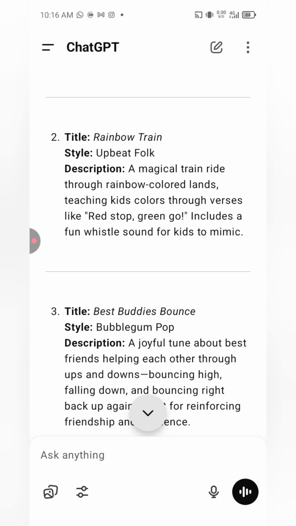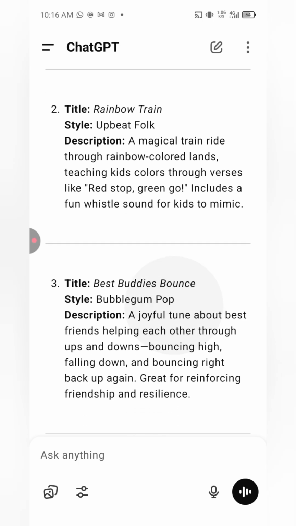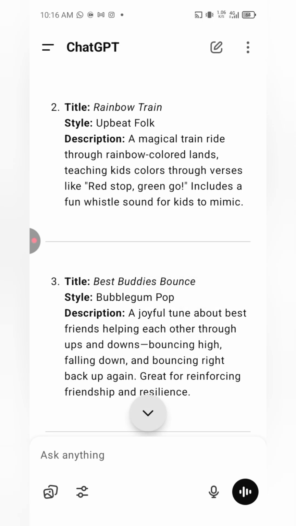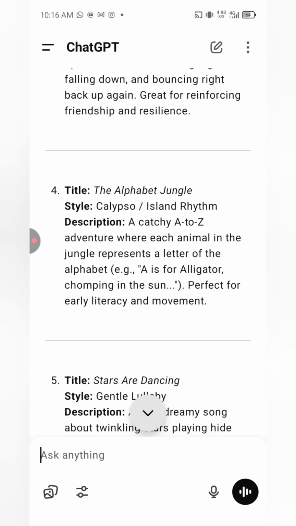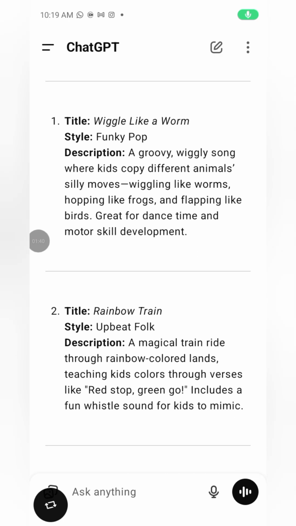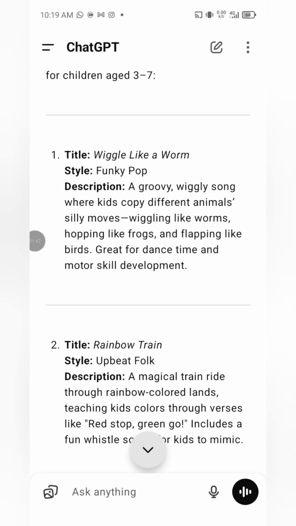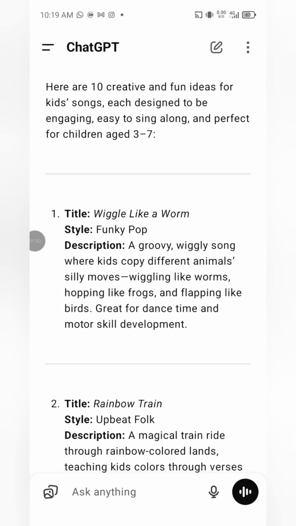These are different song ideas, and I'm just going to choose one of these songs from here. We have Alphabet Jungle, Stars Are Dancing and all of that. Now I'm going to go with the first one, Wiggle Like a Worm. This is the one I'm going with, so I'm just going to copy this first one.